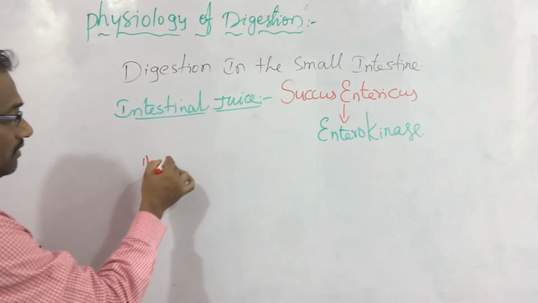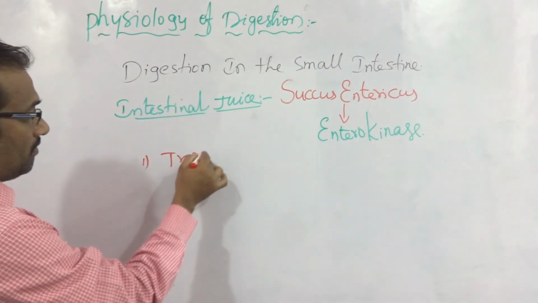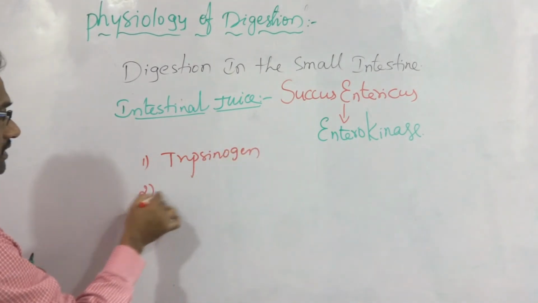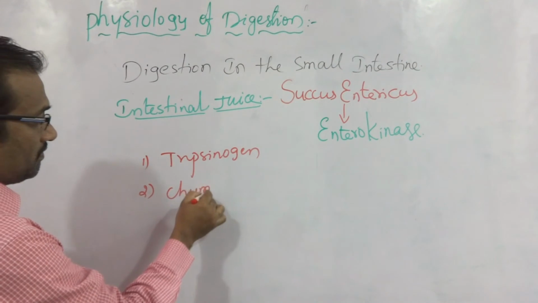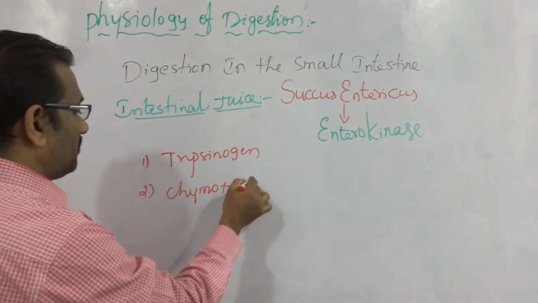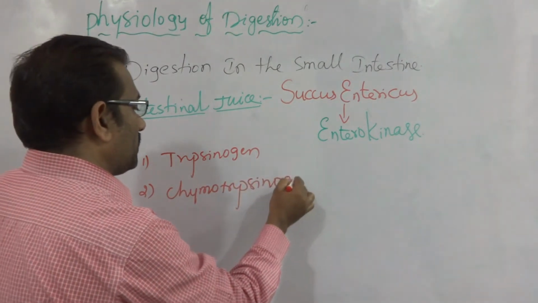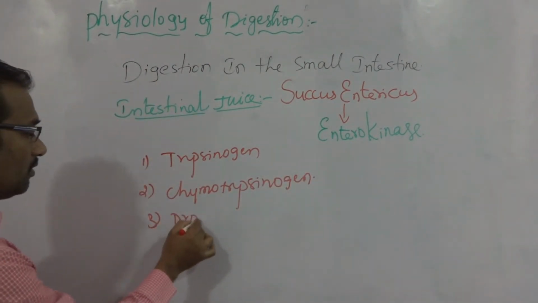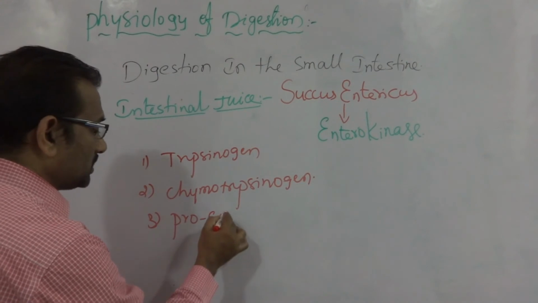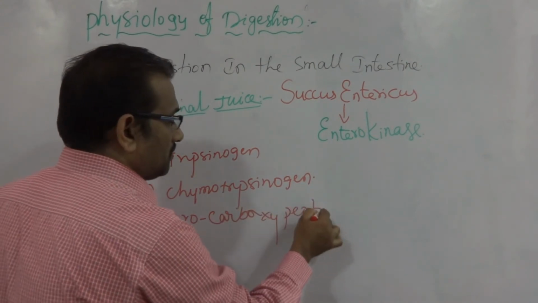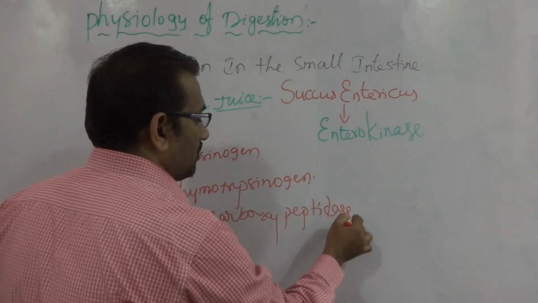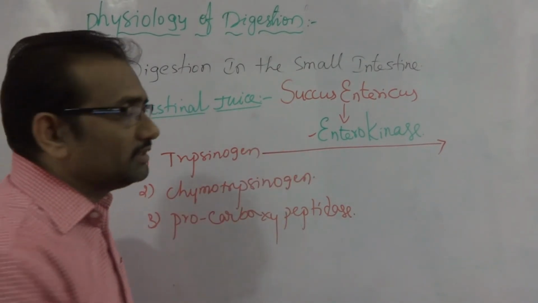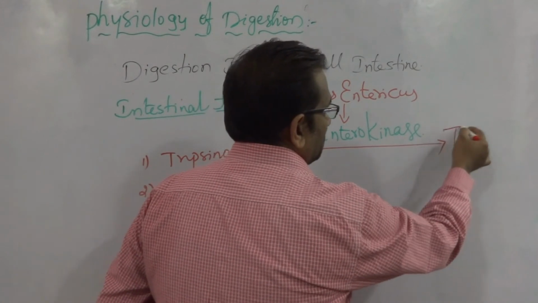Here, trypsinogen, second one chymotrypsinogen, third one procarboxypeptidase. Trypsinogen, in the presence of enterokinase, is converted into trypsin.